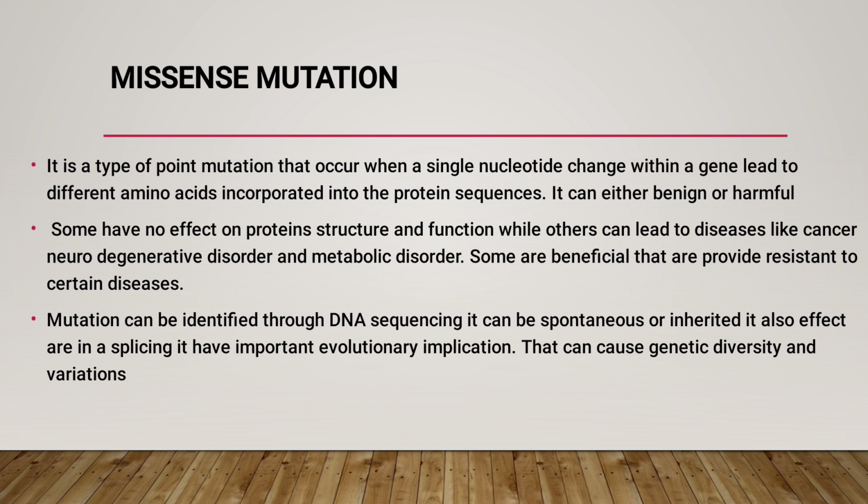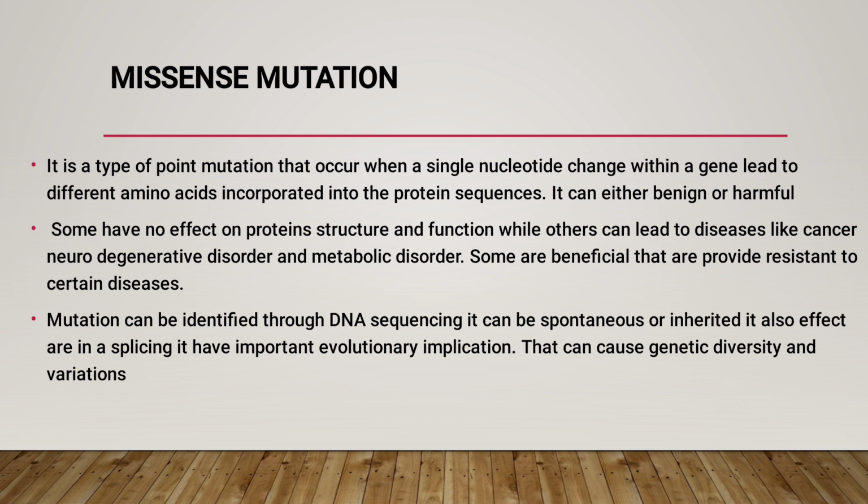Next is missense mutation. Missense mutation is a type of point mutation that occurs when a single nucleotide change within a gene leads to a different amino acid being incorporated into the protein sequence. We studied that point mutation is a change in a single nucleotide. So, in missense mutation, a single nucleotide change leads to a different amino acid in protein synthesis. It can be either benign or harmful.